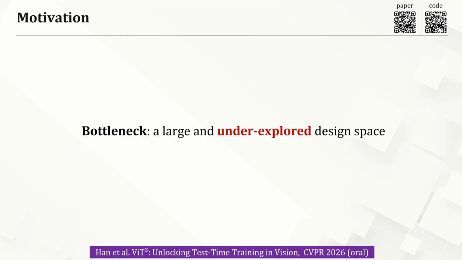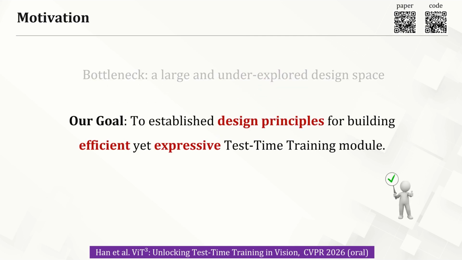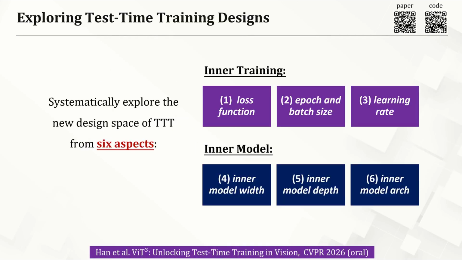However, the very flexibility of TTT introduces a critical bottleneck, a large and underexplored design space. Key choices regarding the inner training process and the inner model architecture lack systematic understanding, which prevents the design of powerful visual TTT models. Therefore, the goal of our work is to establish design principles for building efficient yet expressive TTT models. To do that, we systematically explore the TTT design space from 6 aspects. Through extensive experiments, we distilled 6 practical insights that will serve as a guide for effective visual TTT. Let's walk through what we found.